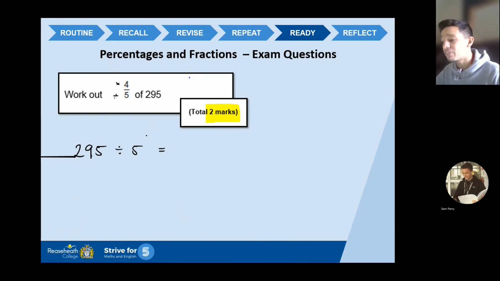295 divided by 5 is 59. Once I got 59, I then times by the top number, which is 4. 59 times 4 gives me 236.